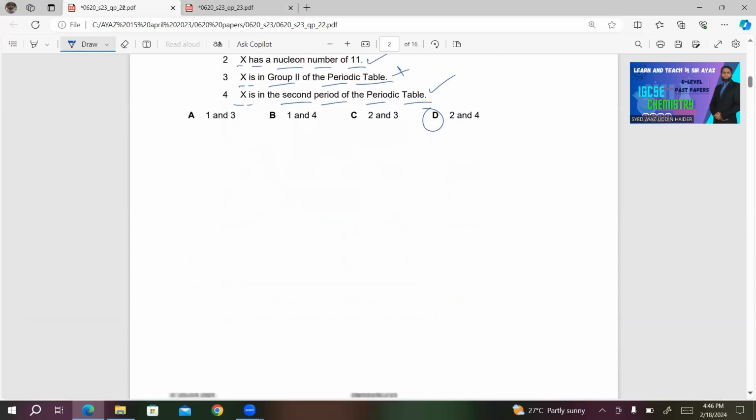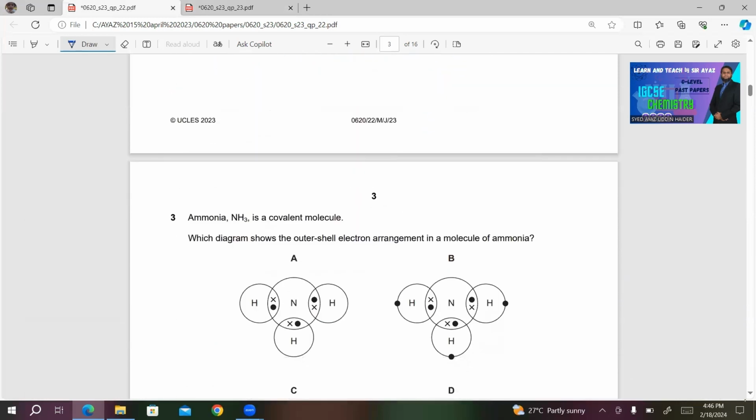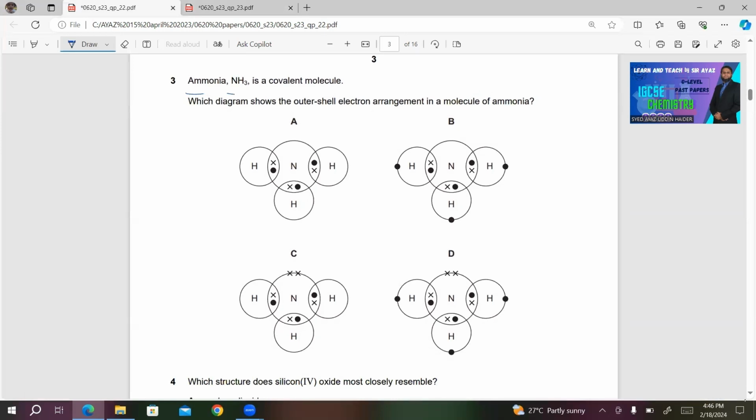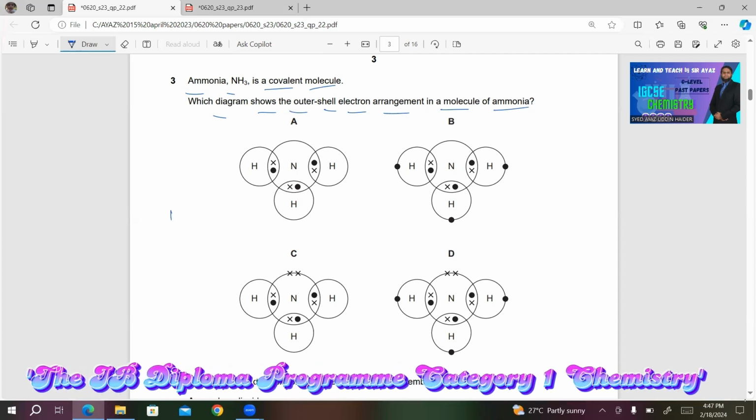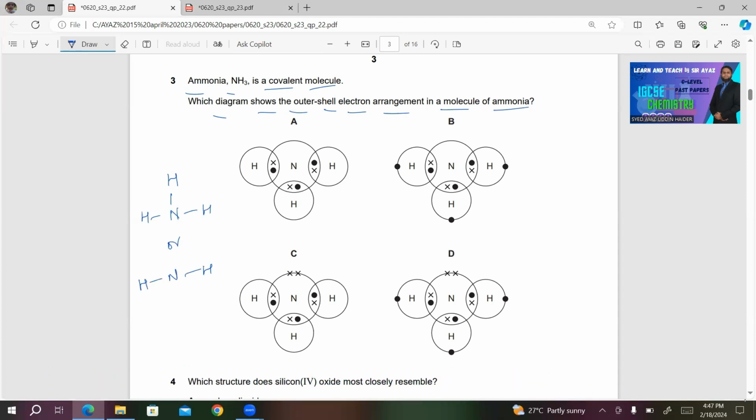Number 3, ammonia NH3 is a covalent molecule. Which diagram shows the outer shell electron arrangement in a molecule of ammonia? The formula of ammonia is provided to you. It contains nitrogen and 3 hydrogen atoms. The displayed formula for ammonia will be this, or this.